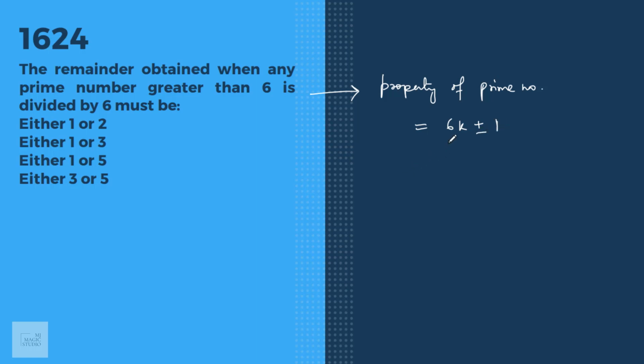That means any prime number which, when divided by 6, and which is greater than 6, will leave remainder either plus 1 or minus 1. Minus 1 means it will leave remainder 5. So it will leave remainder 1 or 5. That is given in option C.